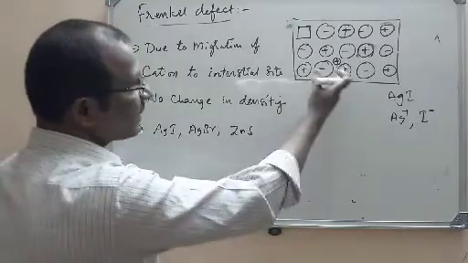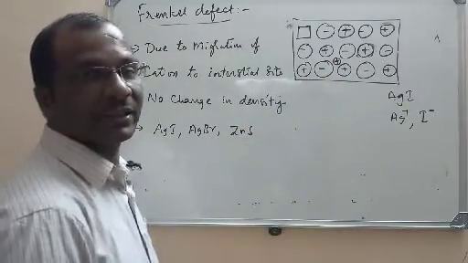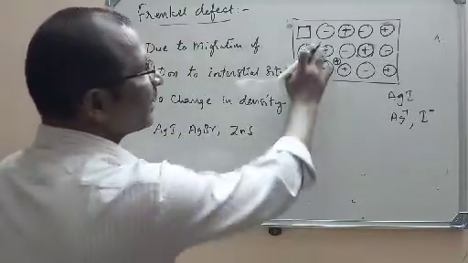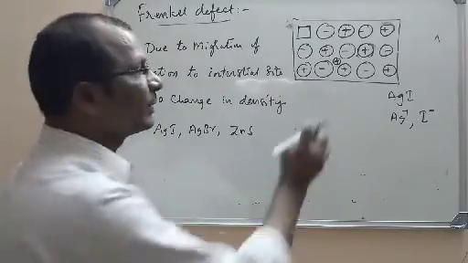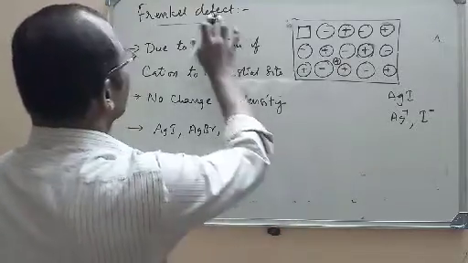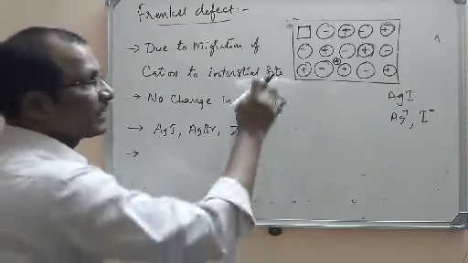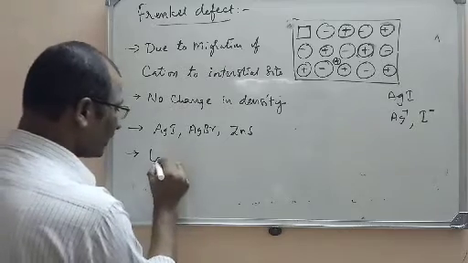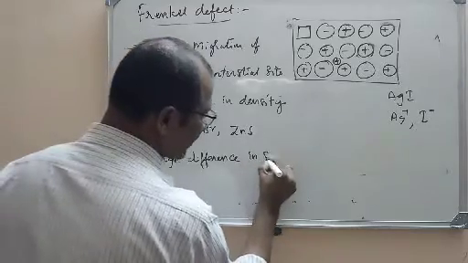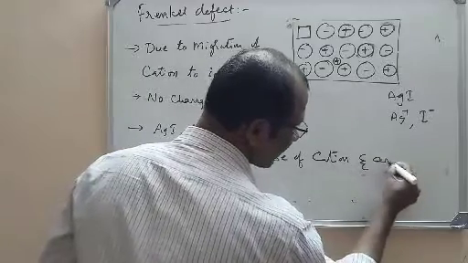Frenkel defect is nothing but an interstitial defect due to the migration of the cation to the interstitial site. Why is only the silver ion or cation moving here? Because the anion size is larger. It cannot fit into the interstitial site. That is why the cation is moving. That means in this Frenkel defect there is a large difference between the size of the cation and anion. The cation is very small and the anion is very large.